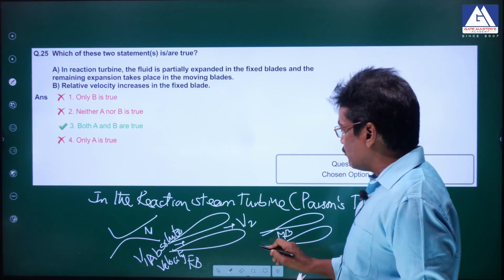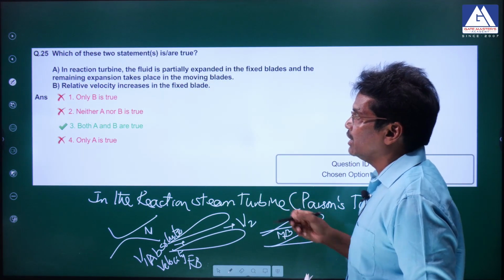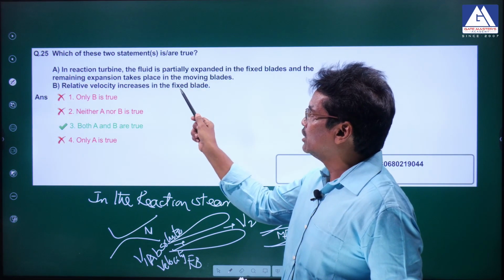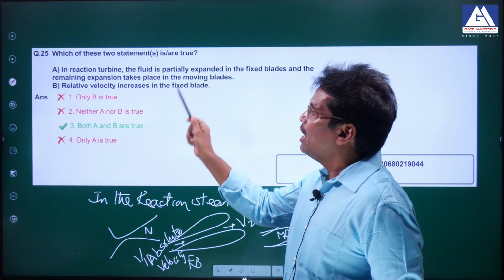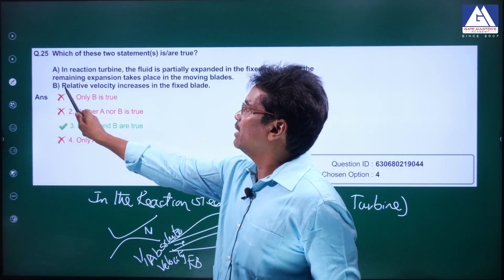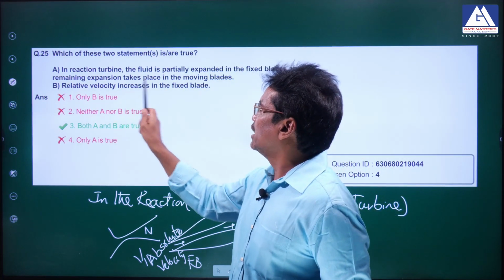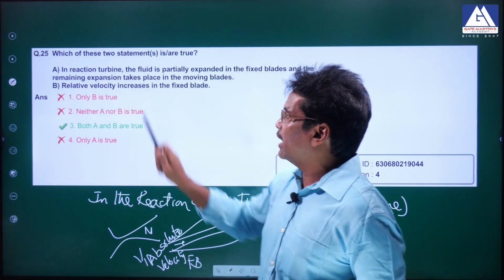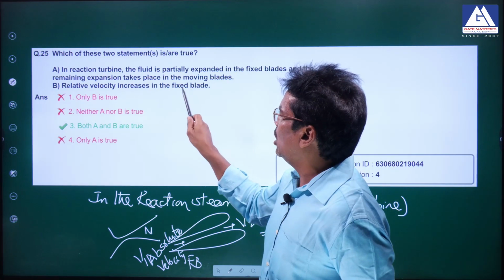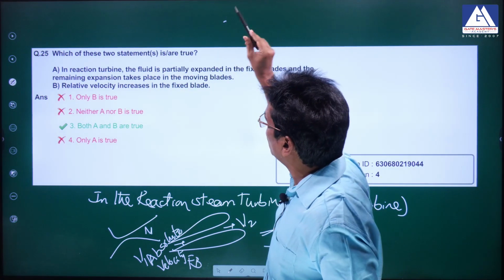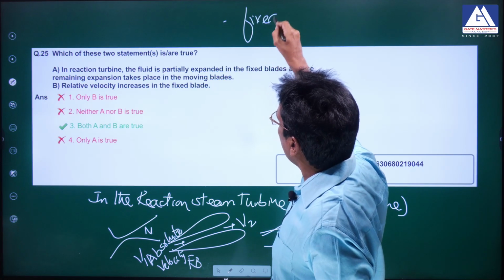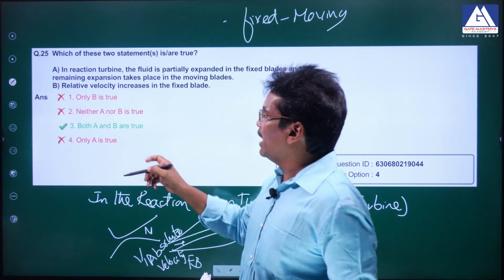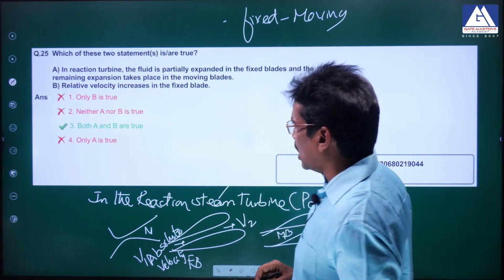Incidentally, in the moving blades, what velocity will increase? Relative velocity will increase in the moving blade. So either in place of fixed blade there must be moving blade, or in option B they should give that absolute velocity increases in the fixed blade. Then the option would be correct. So I can say this statement B is wrong.